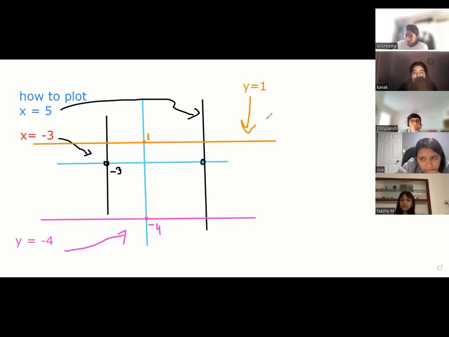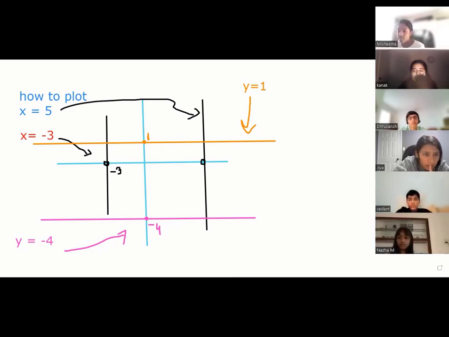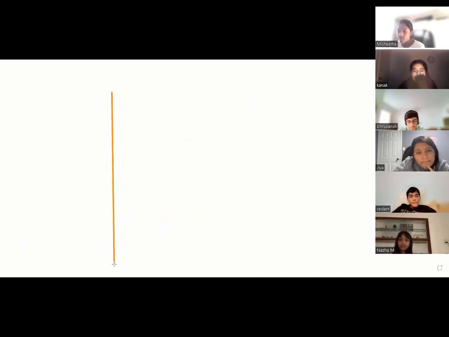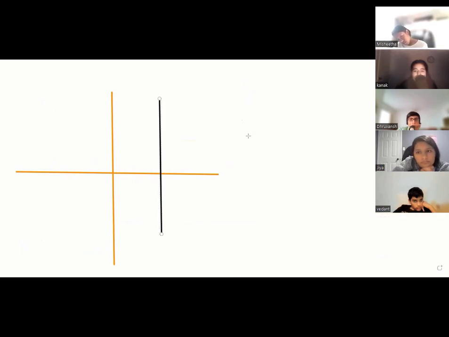Intercept and line. Now I'm going to ask you a final question, last 2 minutes more before we close. Kanak, all good? Understood this? Now tell me, everyone, this is my coordinate axis, okay? I'm making a line, a black line. Tell Kanak, this black line is parallel to x-axis or y-axis?